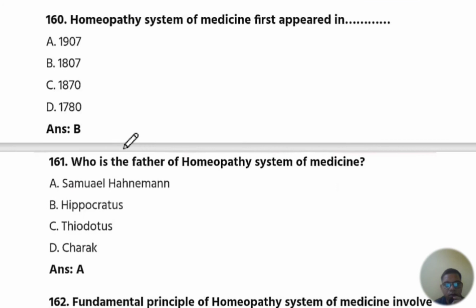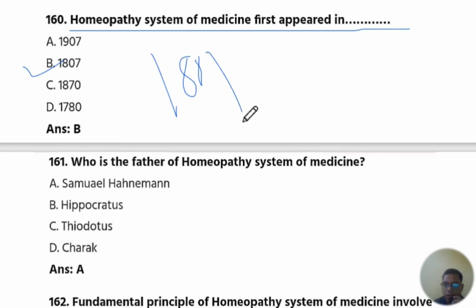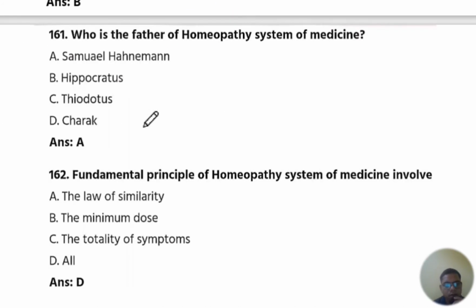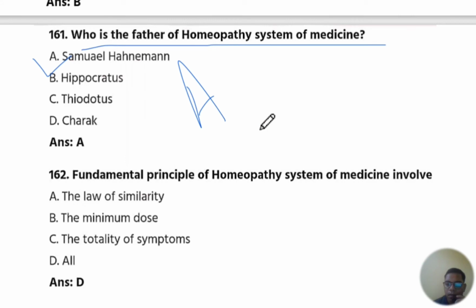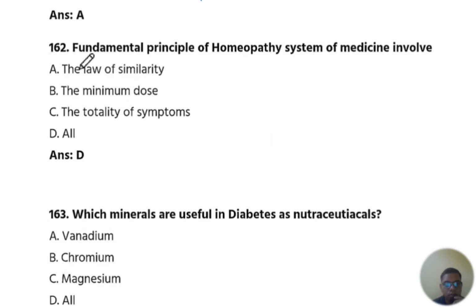Next is 160 question number. Homeopathy system of medicine first appeared in, when did it appear? 1807. Okay. Next is 161 question number. Who is the father of homeopathy system of medicine? Samuel Hahnemann. Okay, the answer is A. Okay, and next is 162 question number.